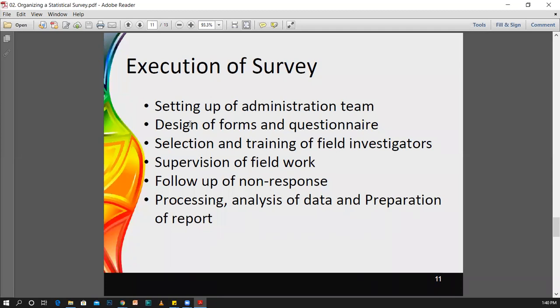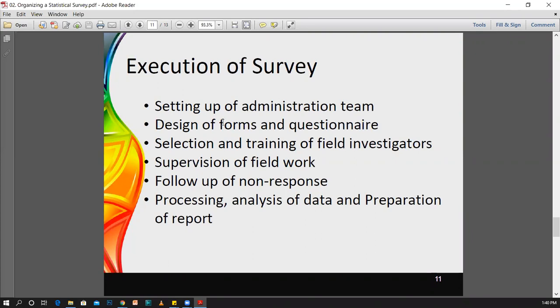The formation of the questions should not be in that way. If there is age, then you can ask whether you are married or not. Then if you are married, you can ask the number of children you have. Likewise, you have to correctly design and organize your forms and questions.